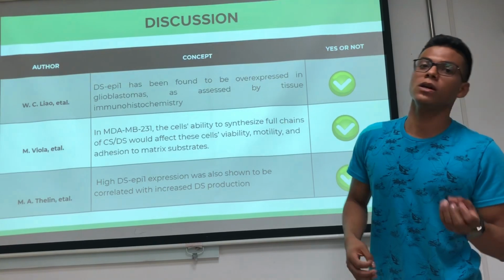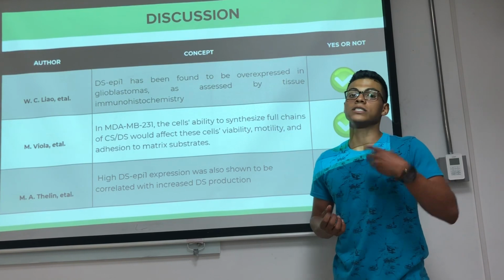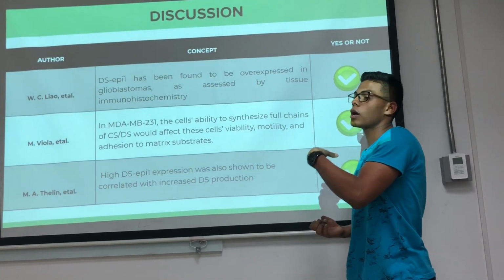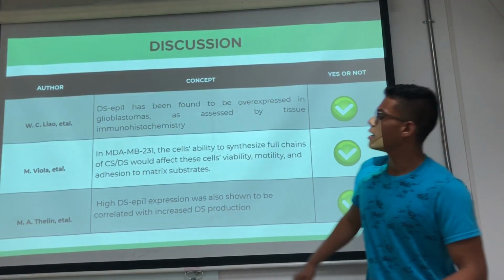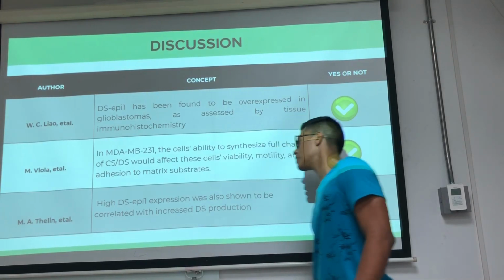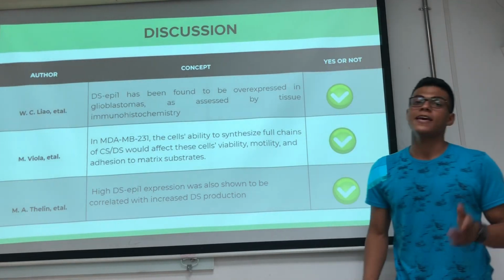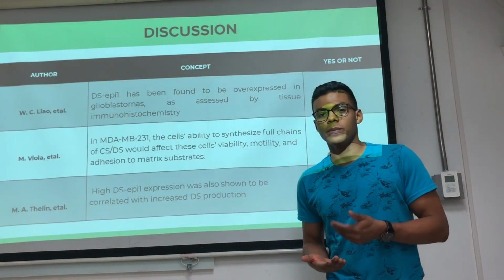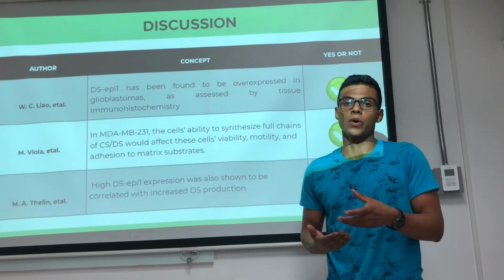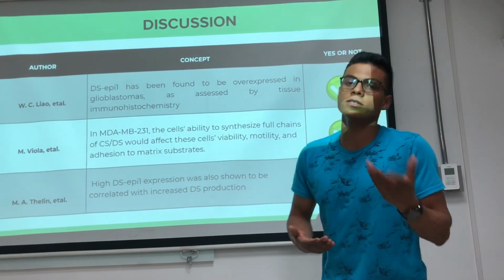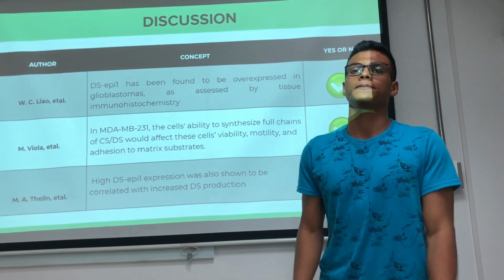That is correct because in the experiments we can see the involvement of these glycosaminoglycans in the tumoral effects. The last one told us high Dsepi1 expression was also shown to be correlated with increased DS production, and that is correct because the experiment showed us that the cells that contain more DS or CS, dermatan sulfate, have more expression of Dsepi1.